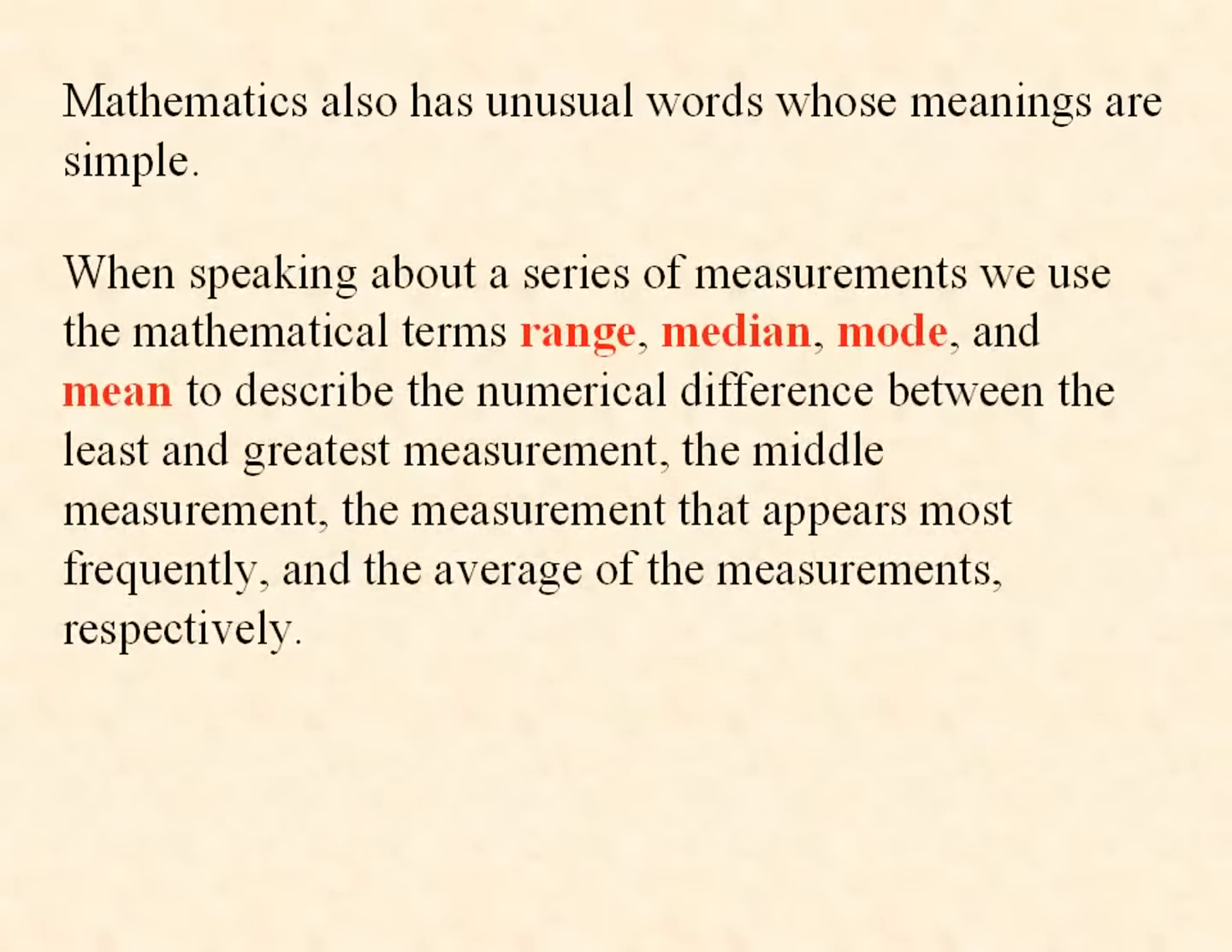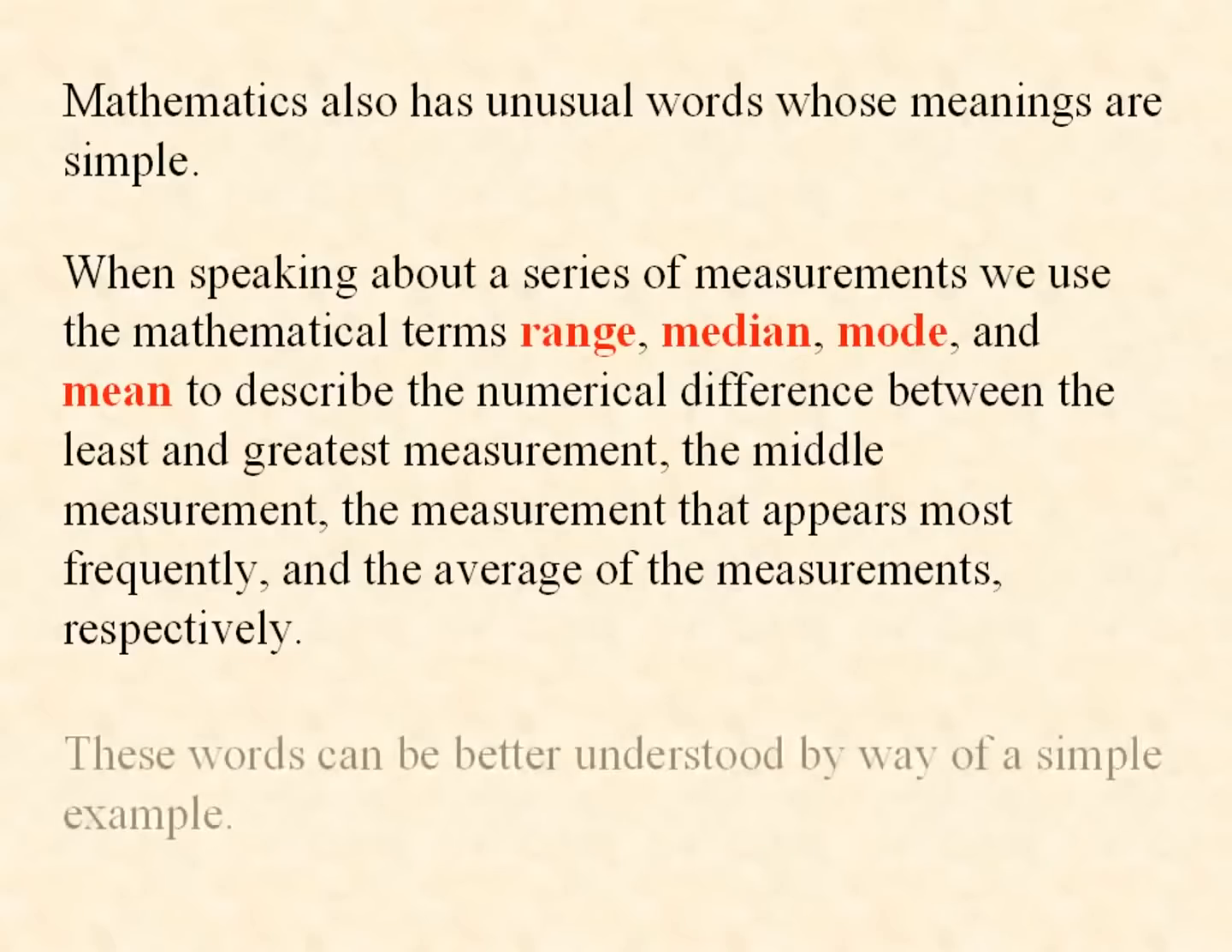When speaking about a series of measurements, we use the mathematical terms range, median, mode, and mean to describe the numerical difference between the least and greatest measurement, the middle measurement, the measurement that appears most frequently, and the average of the measurements, respectively. And by the way, respectively means in that order. These words can be better understood by way of a simple example.